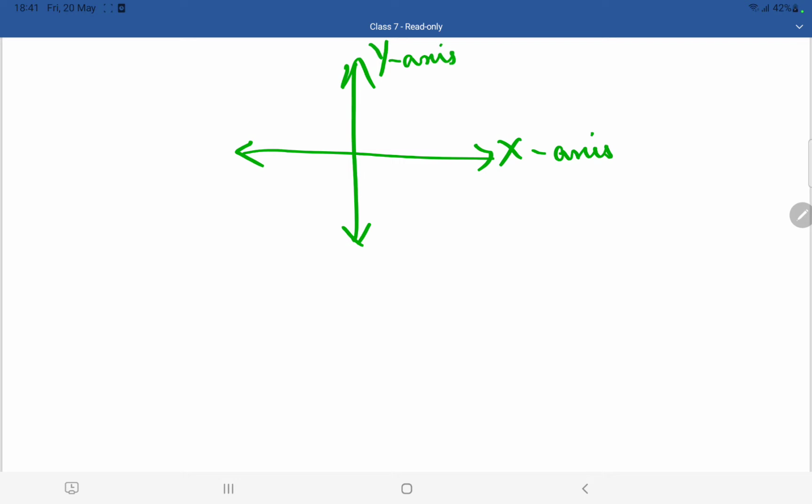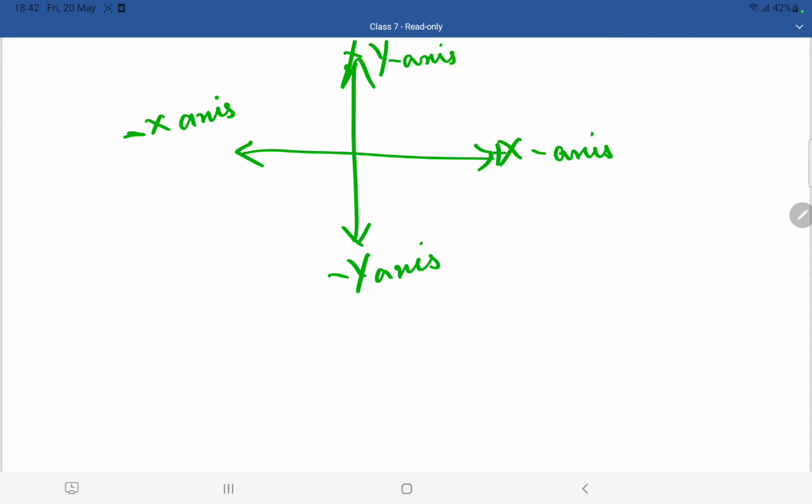This is known as y-axis. This is known as minus x-axis. This is known as negative y-axis. This is positive x-axis, positive y-axis, negative x-axis, negative y-axis.